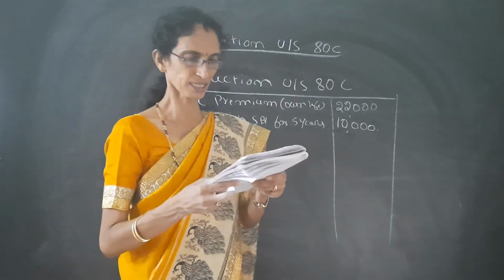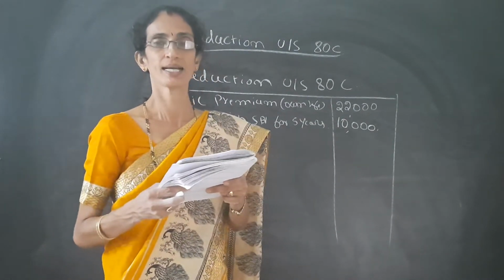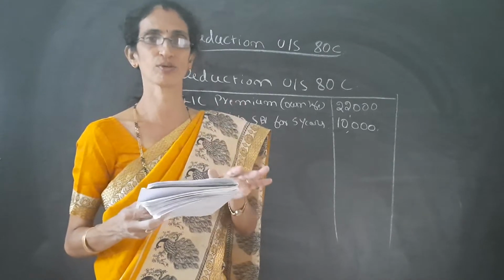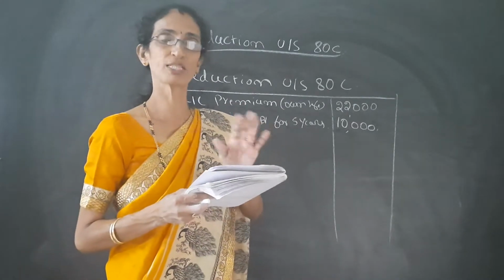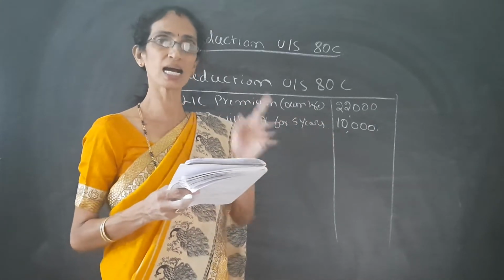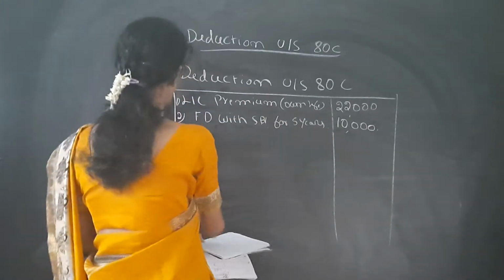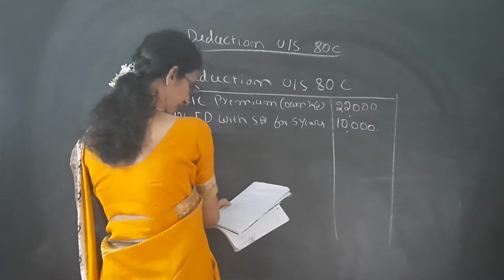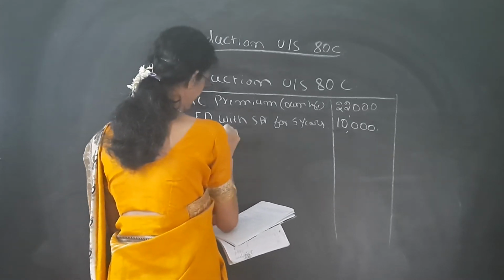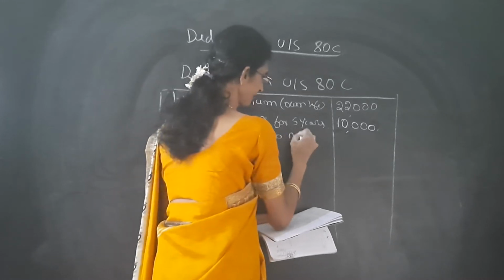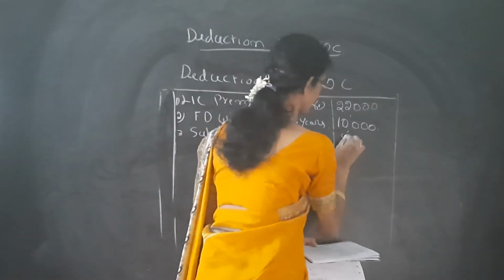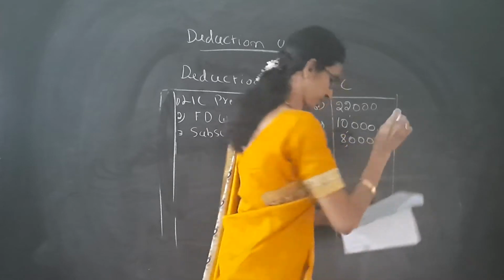Next one is subscription to NSC. If it is matured, then no; if it is just NSC, then yes. So we have to write here subscription to NSC. It is 8,000.